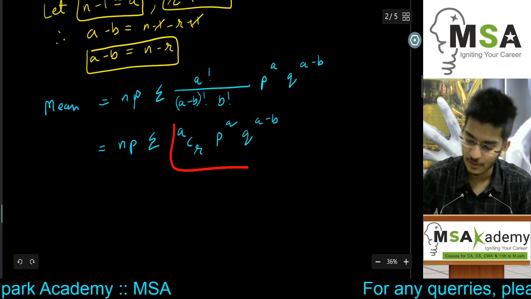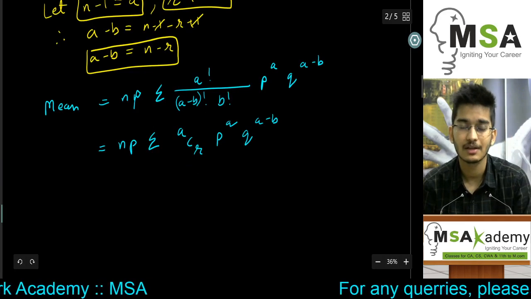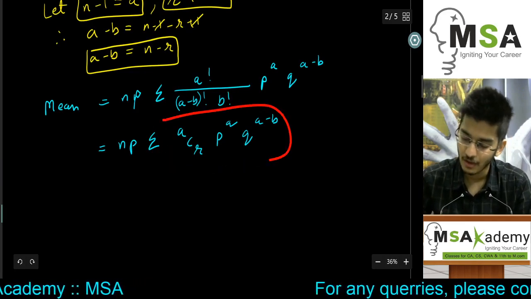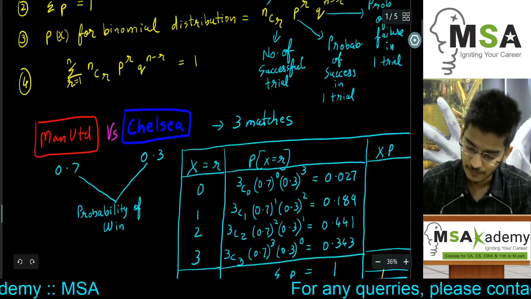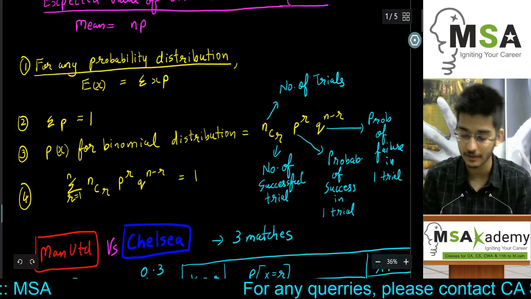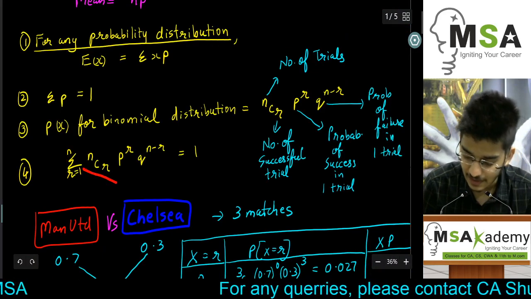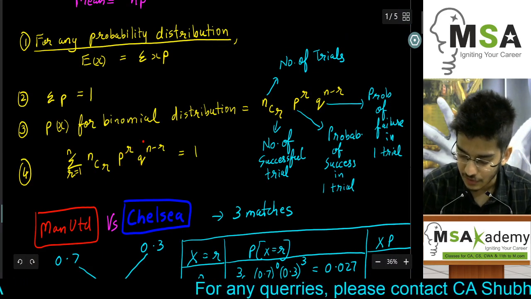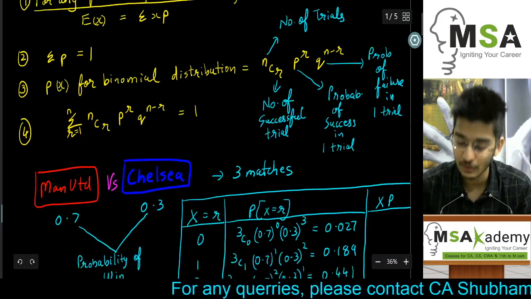If you observe this formula, it is very similar, rather exactly in the same format, as the fourth property which we had already written, summation nCr p raised to r q raised to n minus r is always equal to 1.